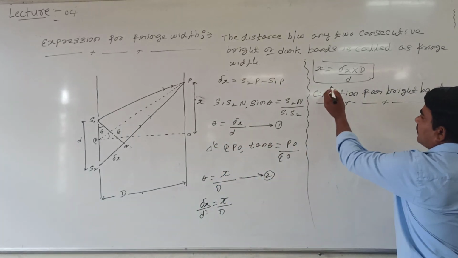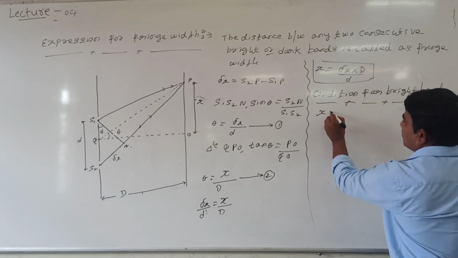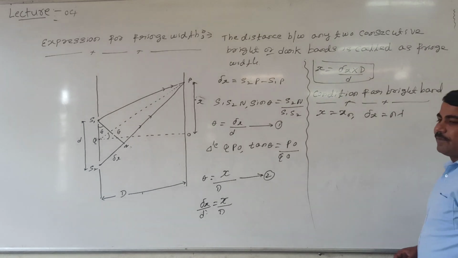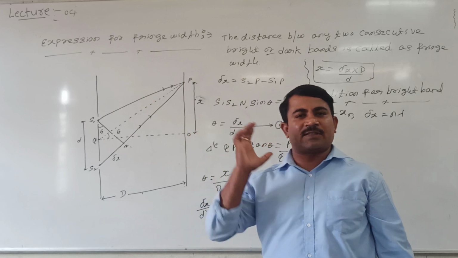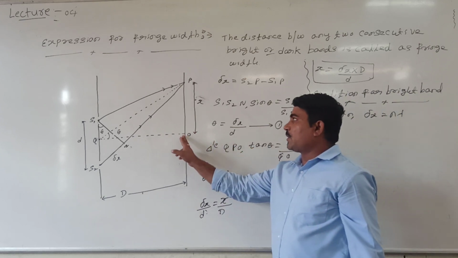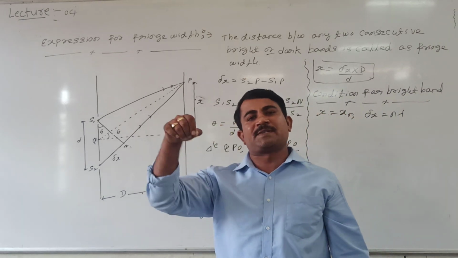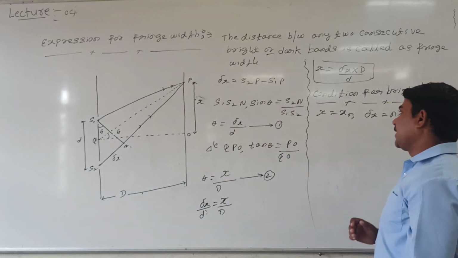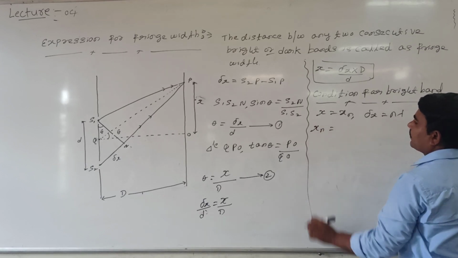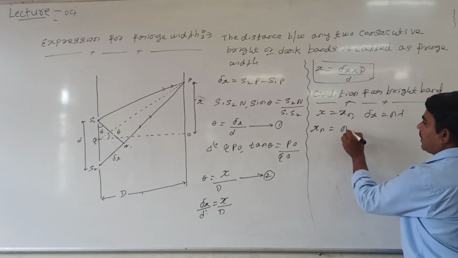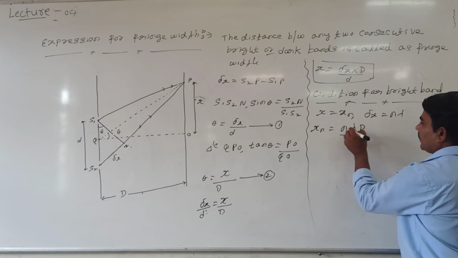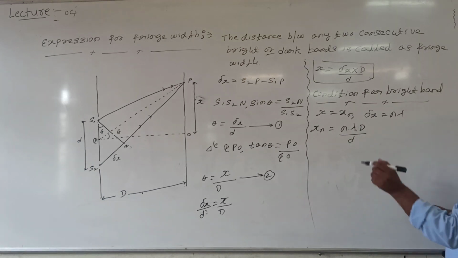For constructive interference or bright band, x can be replaced by xn and delta x can be represented by n lambda, where n is equal to 0, 1, 2, 3, 4, 5 like this. If n is equal to 0, the central bright band is possible; n equal to 1, the first bright band; n equal to 2, the second bright band, like this. Then xn is equal to n lambda into capital D divided by small d.